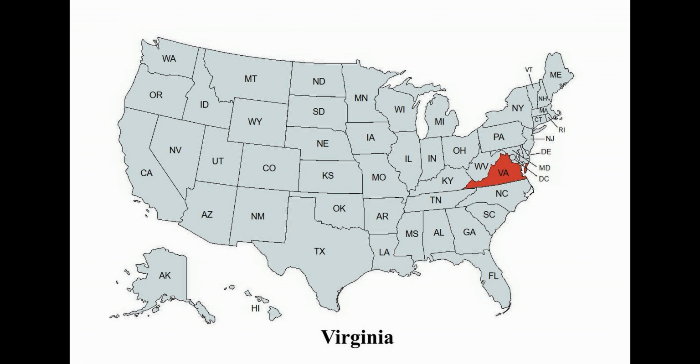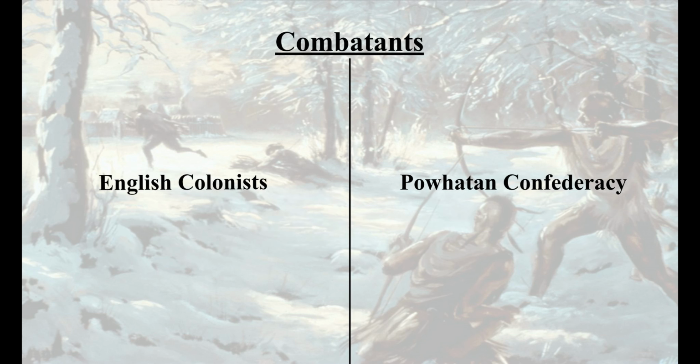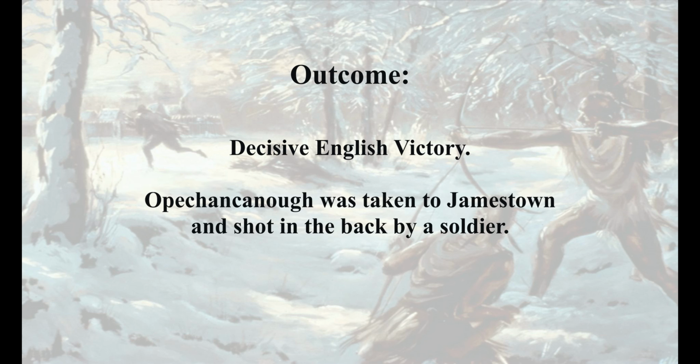Virginia. English retaliation and the capture of Opechancanough, 1646. The English again responded with overwhelming force. In 1646, a force led by Governor William Berkeley captured the aged Opechancanough at his stronghold. Combatants. English colonists against Powhatan Confederacy. Outcome: decisive English victory. Opechancanough was taken to Jamestown and shot in the back by a soldier.